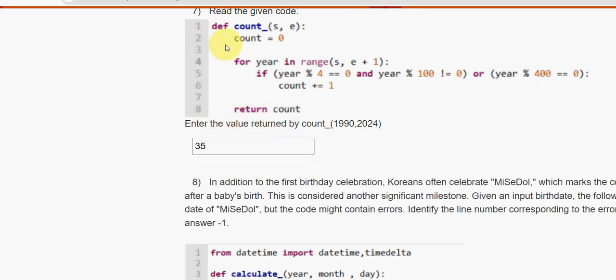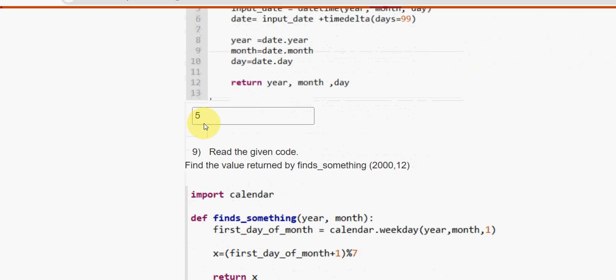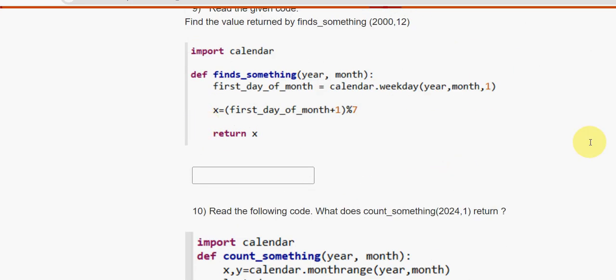Next, eighth one. So for the eighth question, guys, the probable answer that I have got is option 5 guys. Now let's move on to the ninth question.